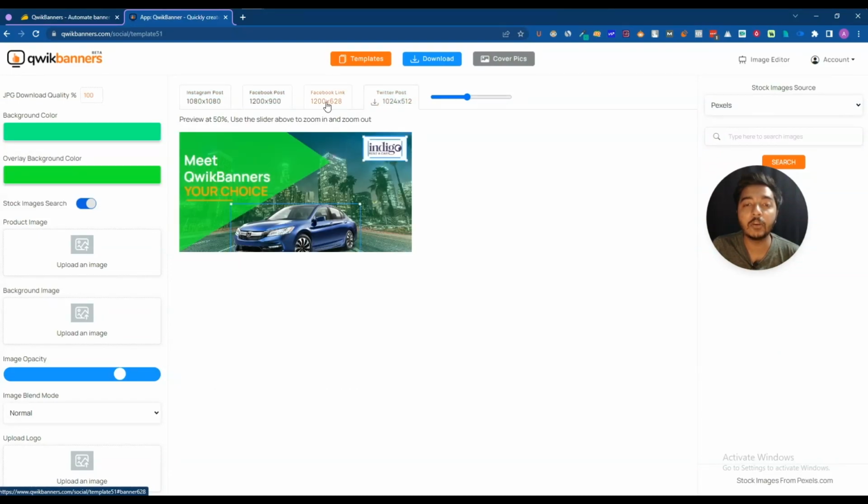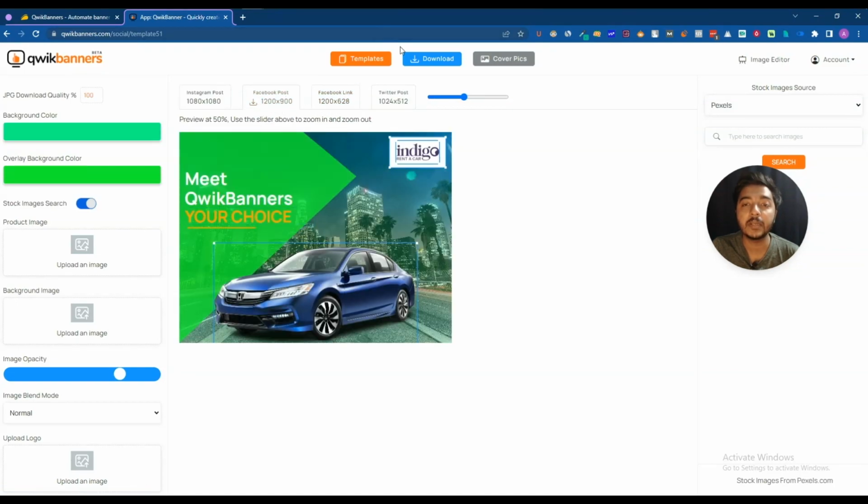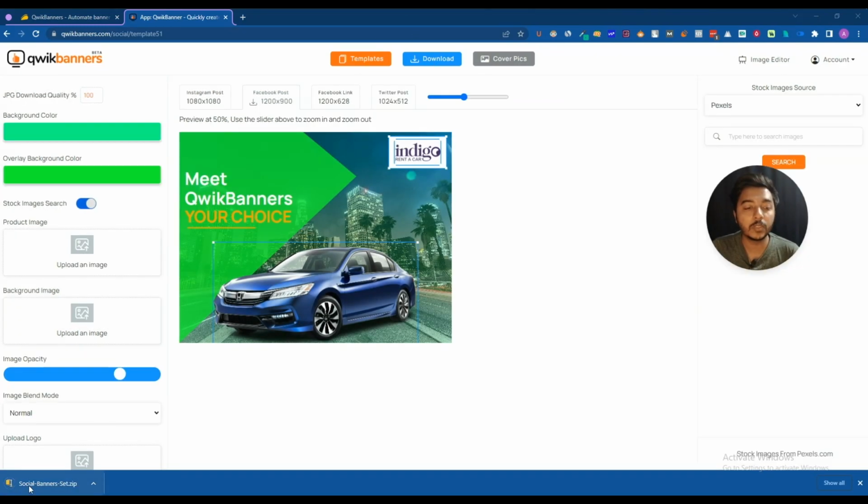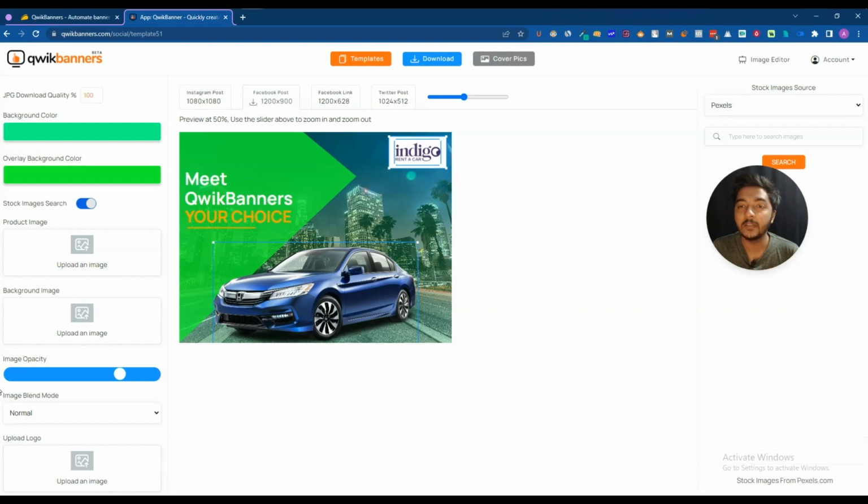Let's say I want to download it for Facebook post. So here is the template. Now if I just click here download, it will be downloaded. So the download has been done, guys. You have to unzip this zip file, and then you will get the file. I hope you get the idea, guys, about this quick banner.